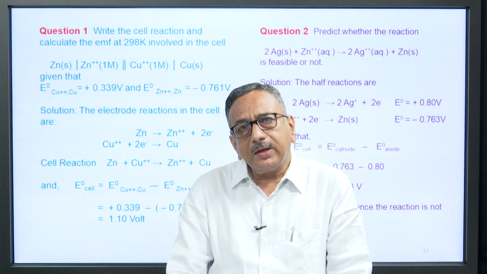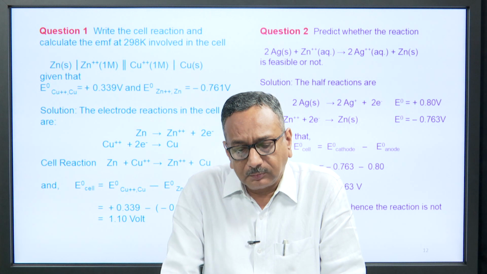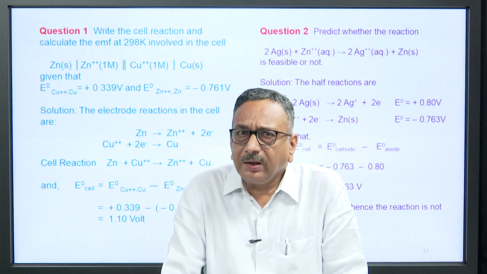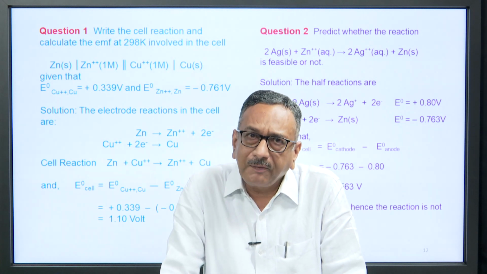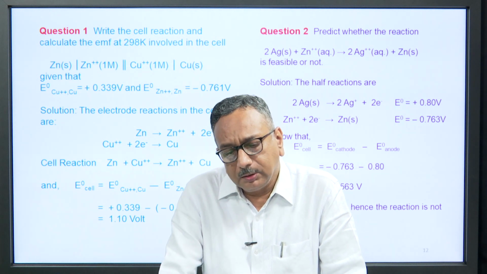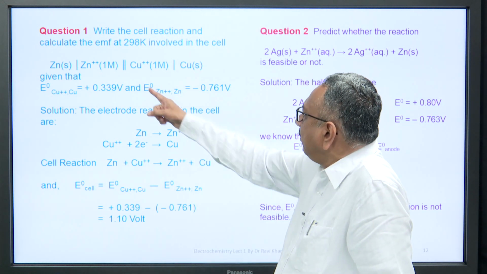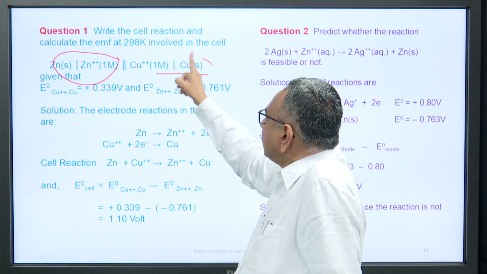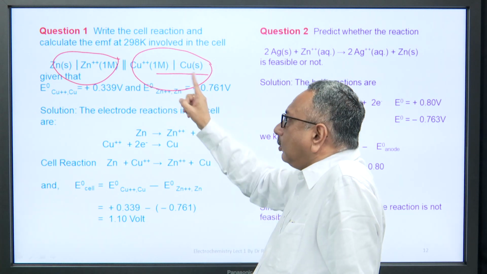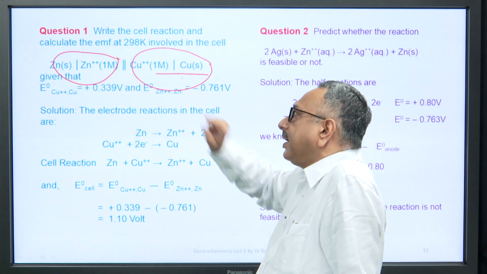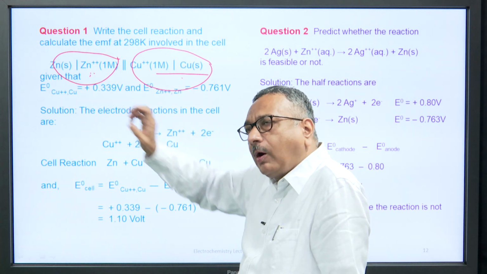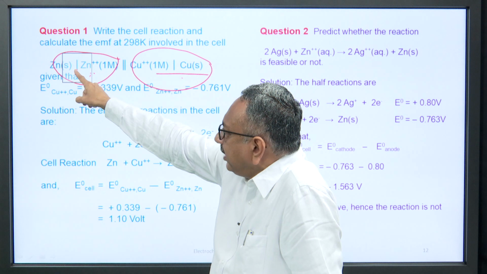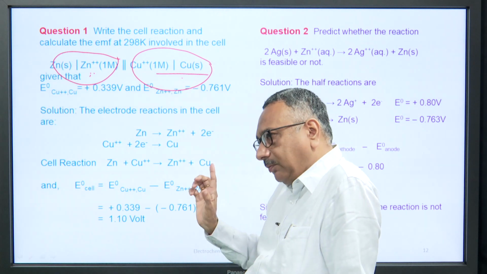Now, first you have to write the half cell reactions. Here you have a cell with zinc and copper, two half cells, the zinc half cell and the copper half cell. According to the given cell, this is the anode part and this is the cathode part. The cathode part is always written at the right hand side, while the anode part is always written at the left hand side. So, here oxidation is taking place, and here reduction is taking place.